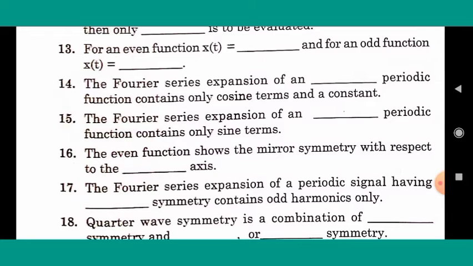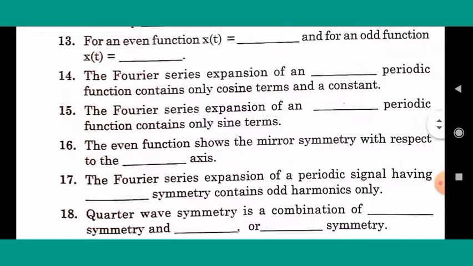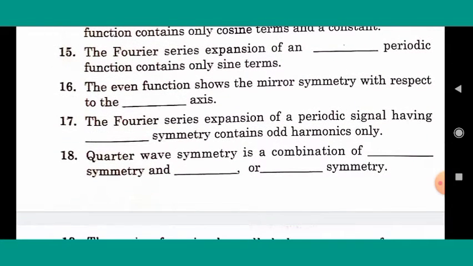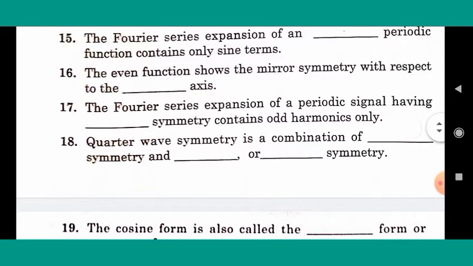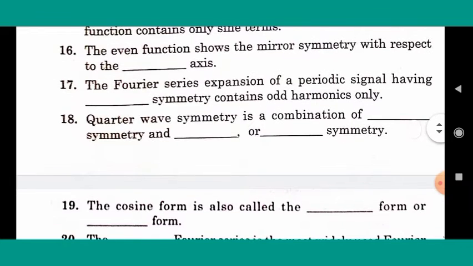16. The even function shows mirror symmetry with respect to the blank axis. Right answer is vertical. 7. Next, the Fourier series expansion of a periodic signal having blank symmetry contains odd harmonics only. Right answer is half wave. Next, quarter wave symmetry is a combination of blank symmetry and blank symmetry. Right answer is half wave and odd or even. Quarter wave symmetry is the combination of half wave symmetry and odd or even symmetry.